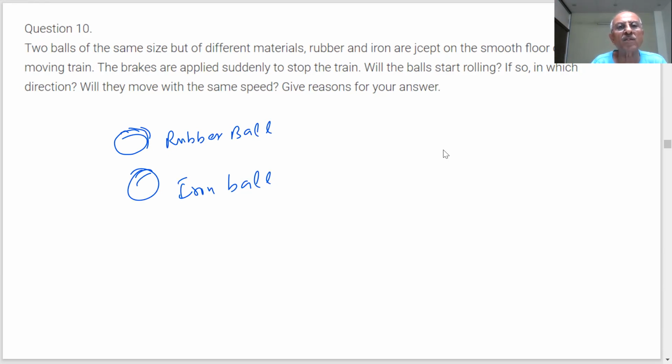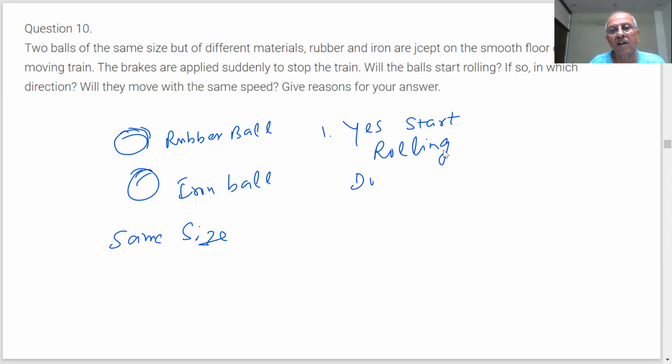Same size. The brakes are applied suddenly to stop the train. Will the balls start rolling? Yes or no? Yes, sir. Yes, they will start rolling. Why? Sir, because of inertia of motion. Due to inertia. Next, if so, in what direction? Sir, they will move forward, because the brake is applied.